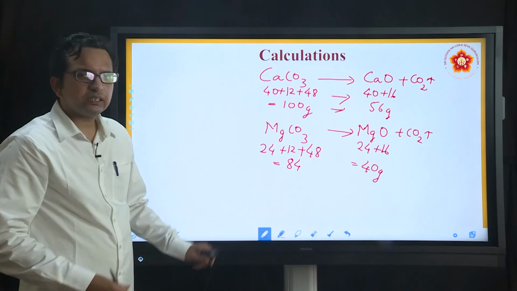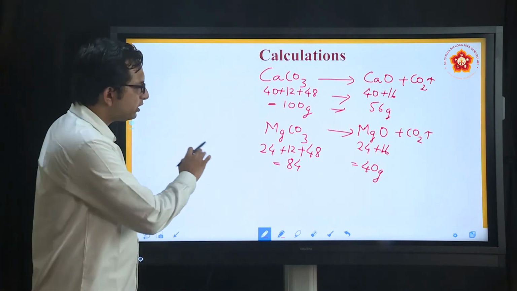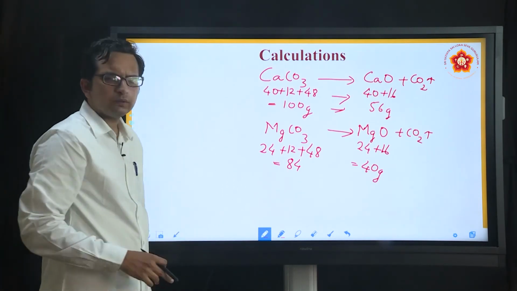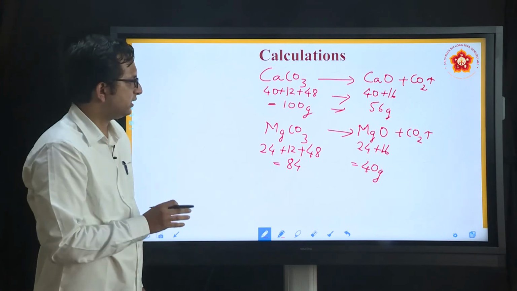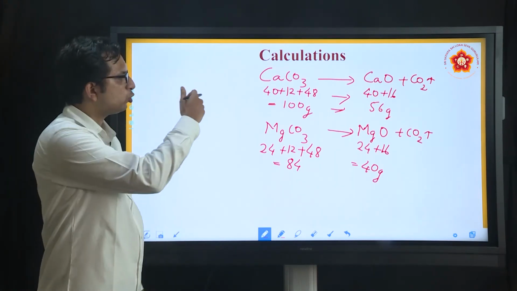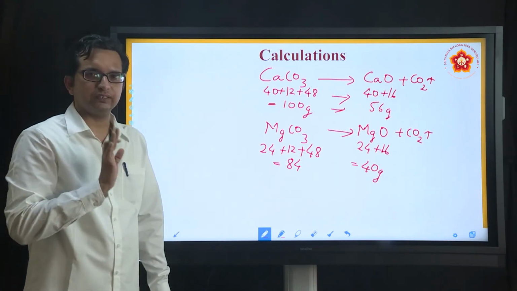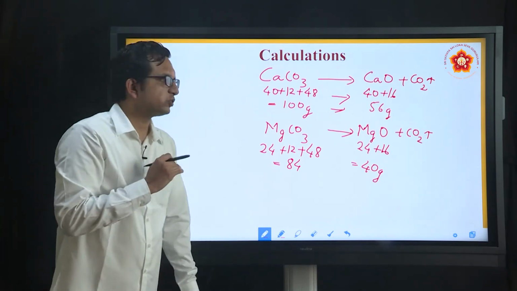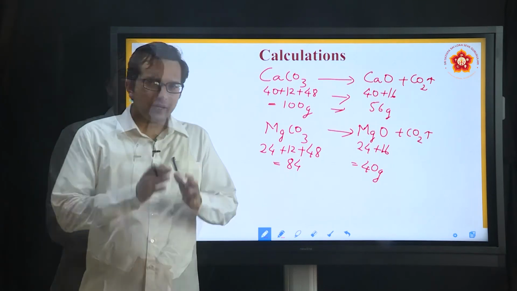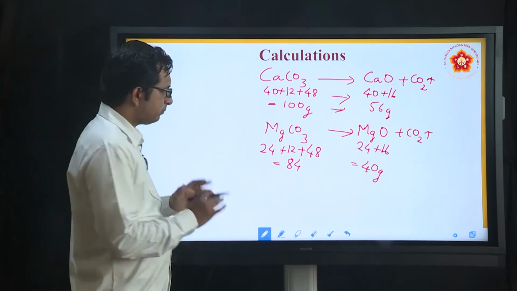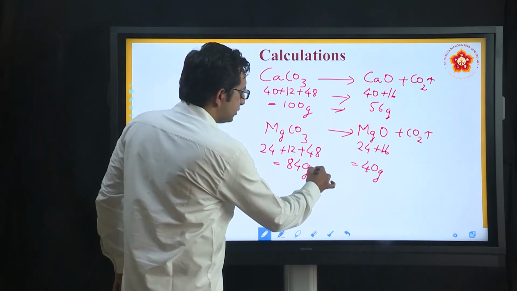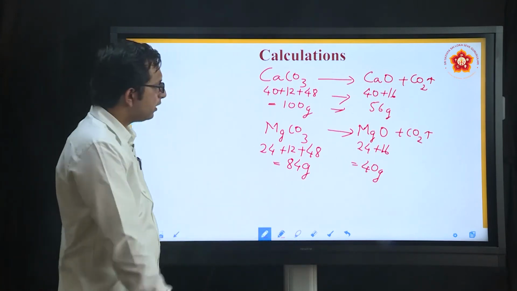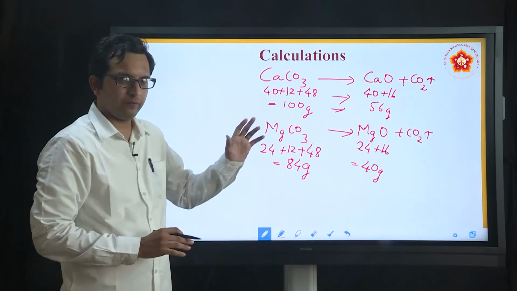Now, what we understand from these two parts is, we have considered magnesium carbonate as X, and in the other part 2 minus X is what we have considered. In this generalization, we see that 84 gram of magnesium carbonate is giving you 40 grams, and 100 grams of calcium carbonate is giving you 56 gram.